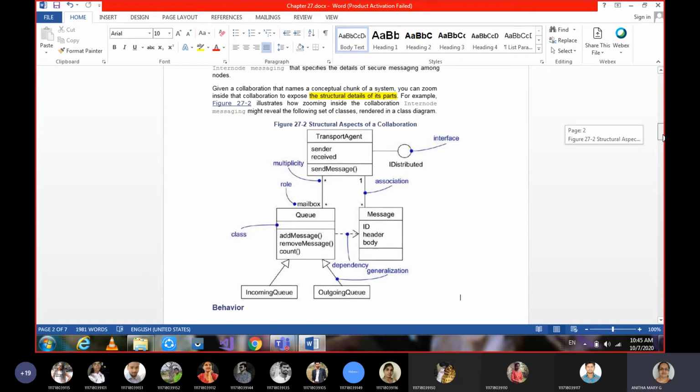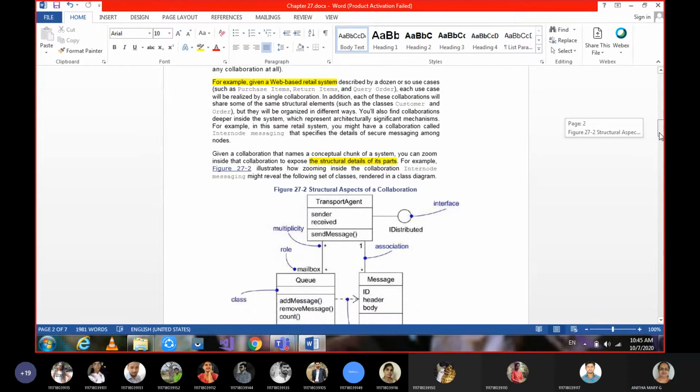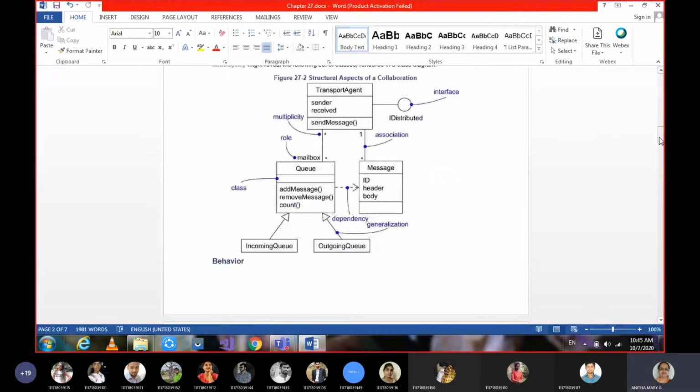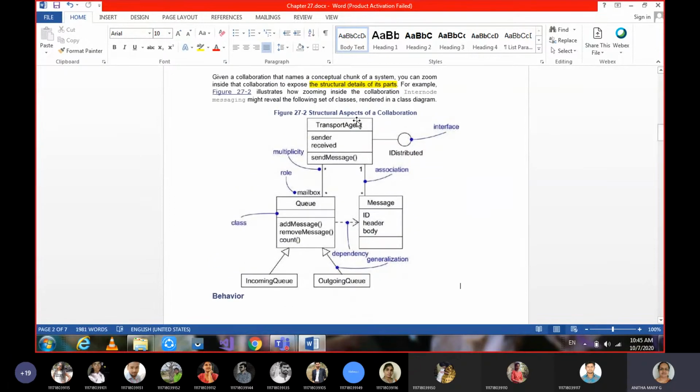To do the example given here, take the web-based retail system. For a retail system, a web-based application is developed, for which what is the class diagram? Transport agent, queue, message, incoming queue and outgoing queue. These are the classes identified. Once the classes are identified, we need to give the attributes and operations for each and every class. Since we have already done our class diagrams in the practical part, by now everyone is perfect with class diagrams.